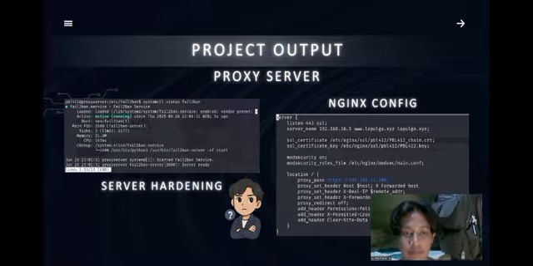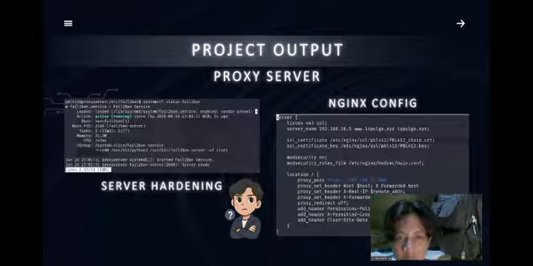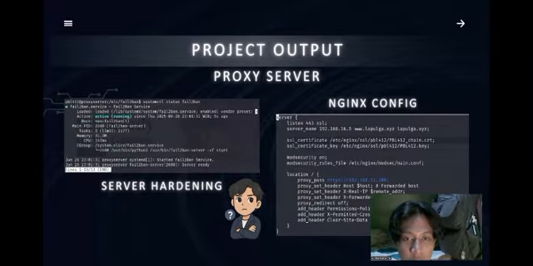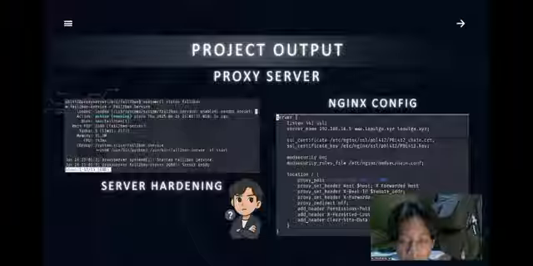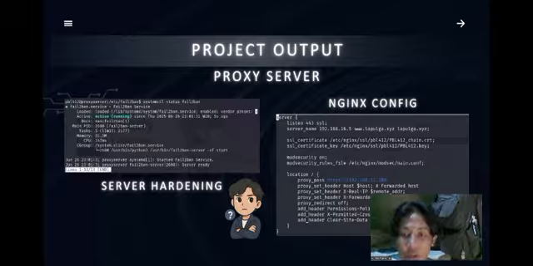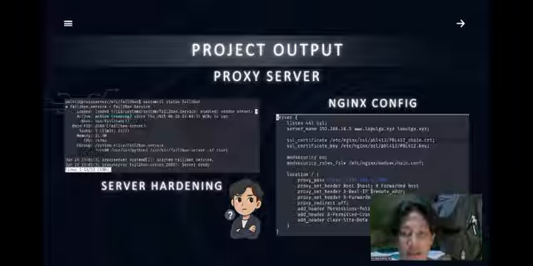Next is the proxy server. We use a proxy server as an intermediary for user requests to access resources from other servers. On the left is server hardening on the proxy using fail2ban to restrict access for users who repeatedly make invalid requests. On the right is the content of our configuration that connects the web server to the proxy server.